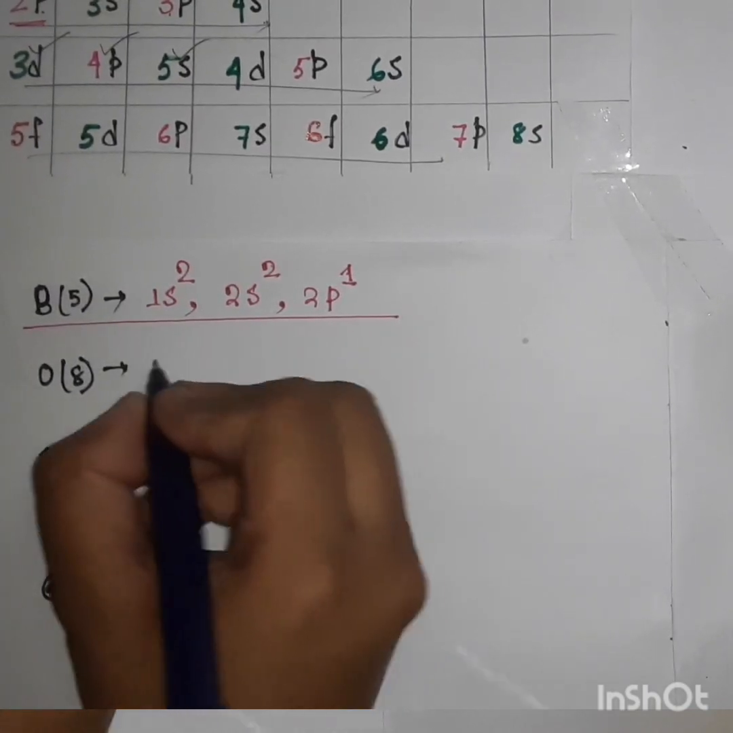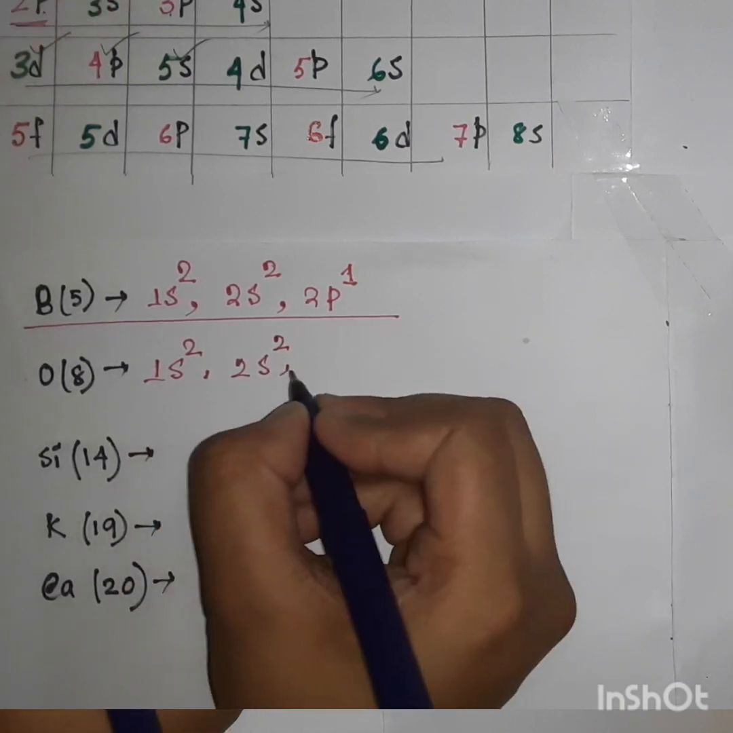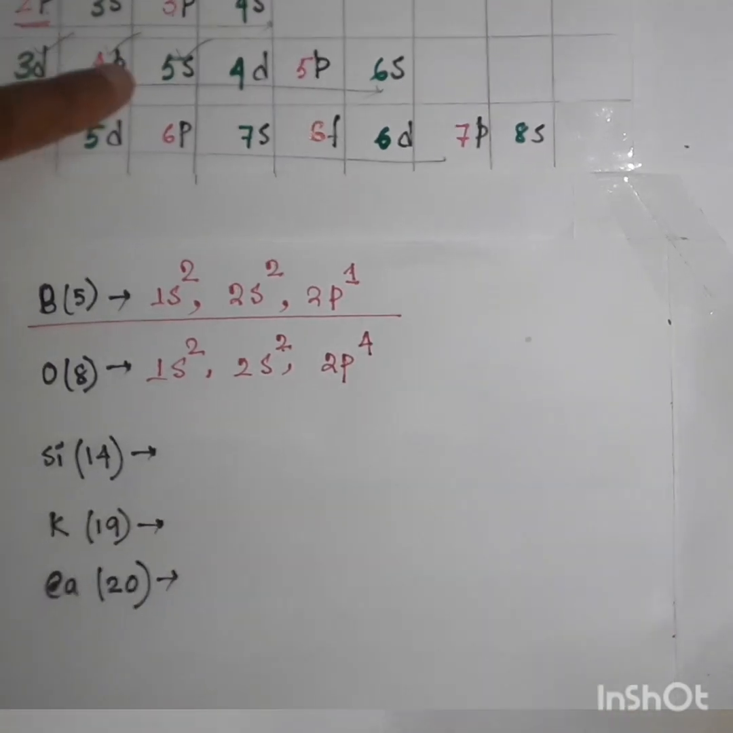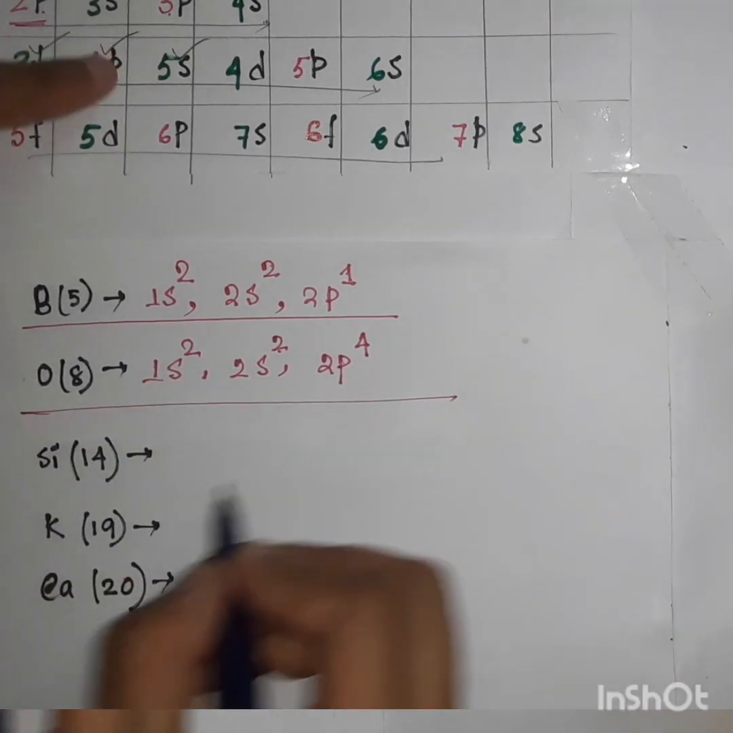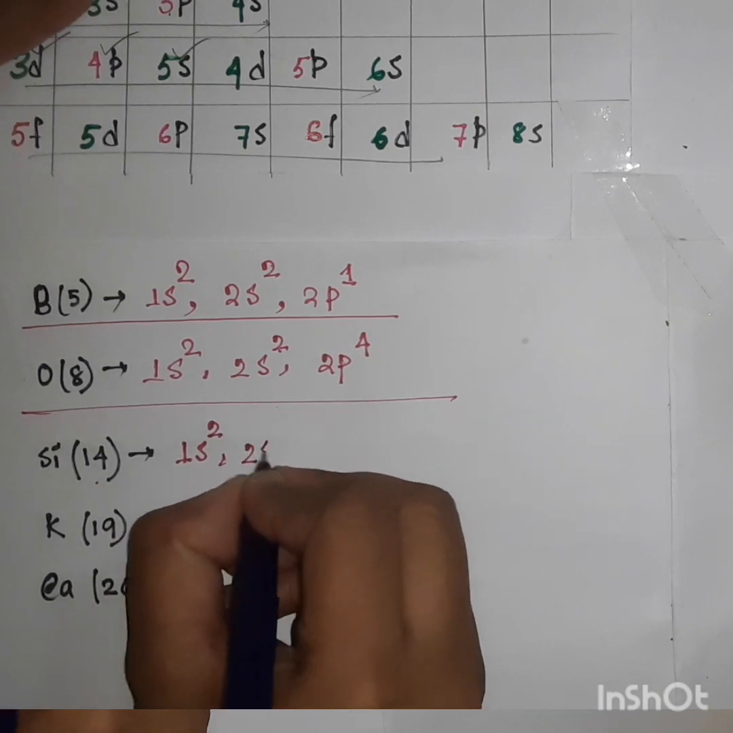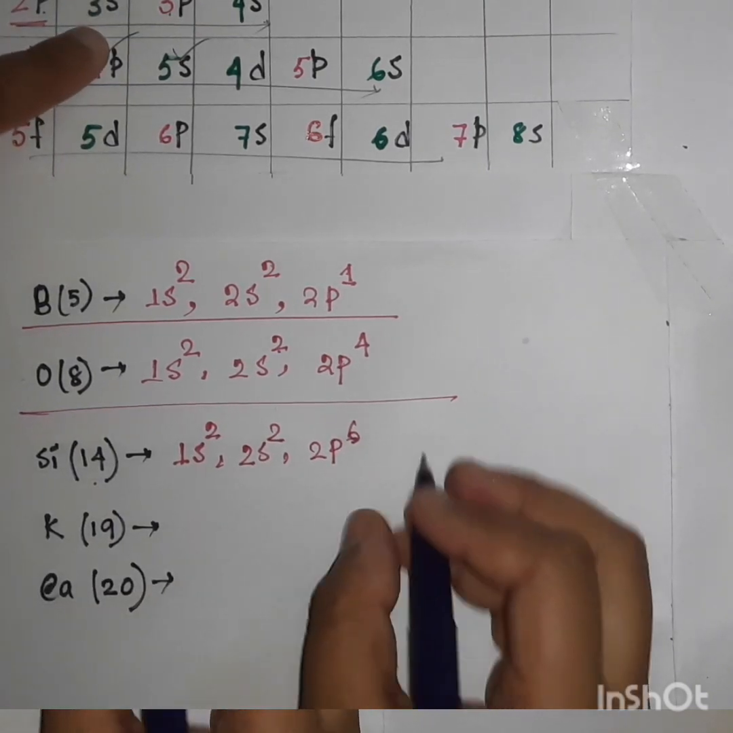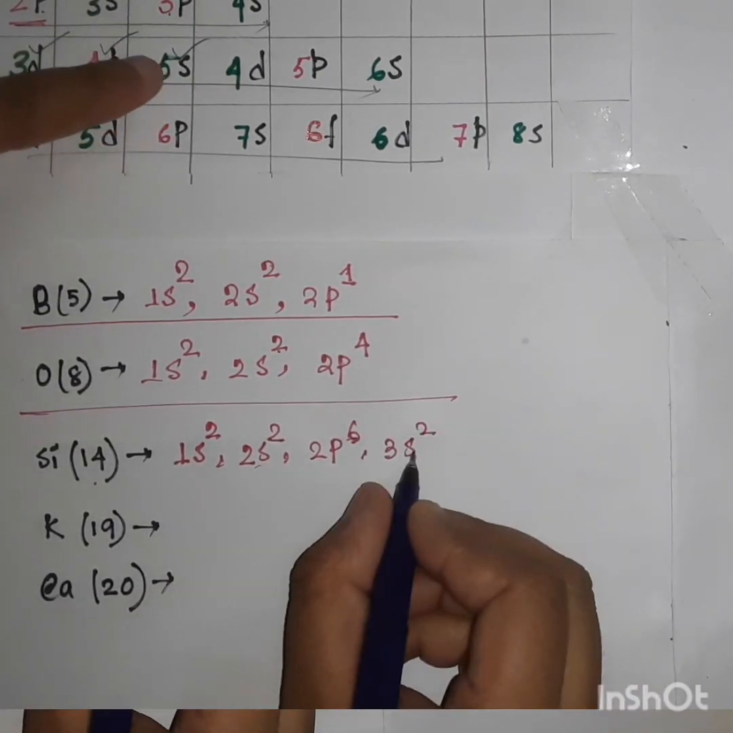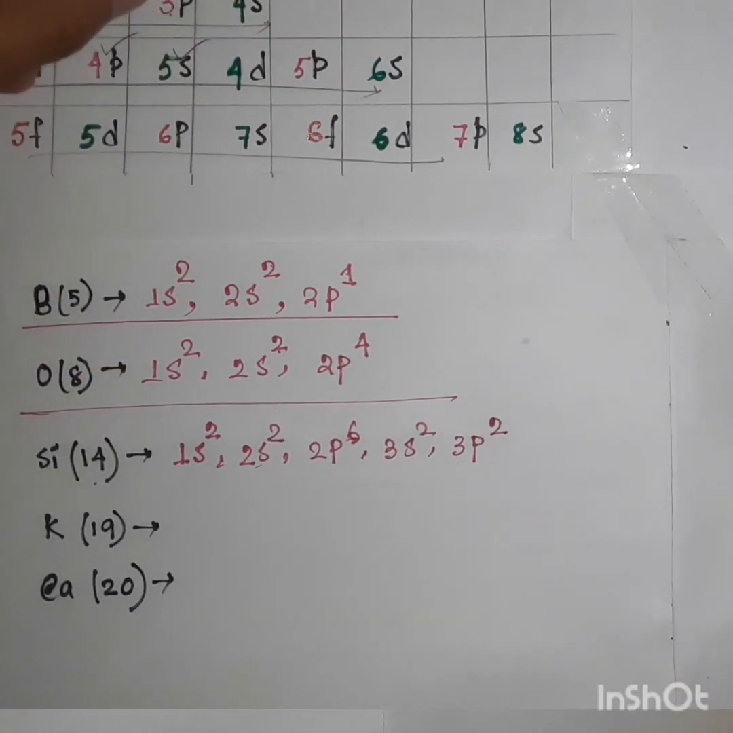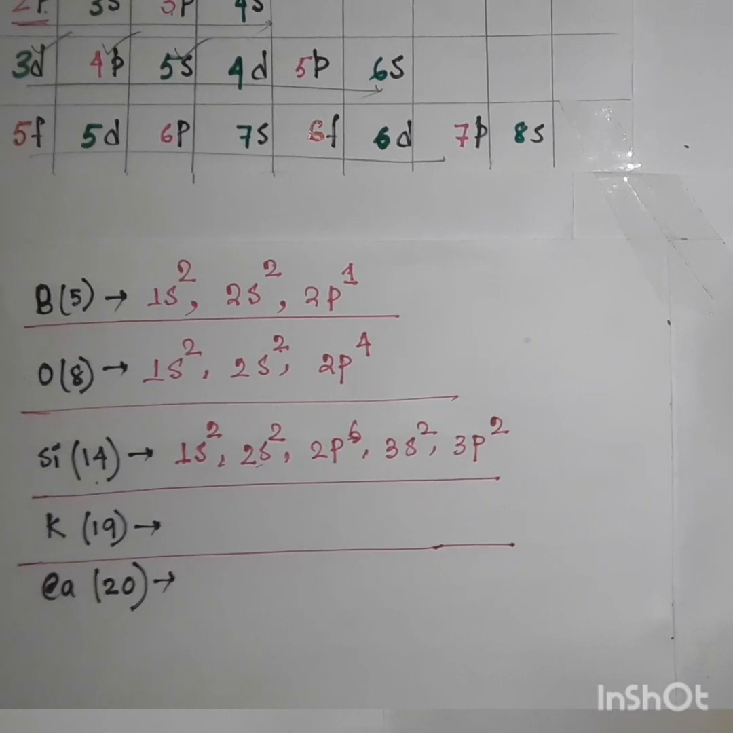Next, oxygen 8: 1s2, next 2s2, then 4 electrons are already done and 4 electrons are left, so 2p4, and 8 electrons are completed. Next for silicon 14: 1s2, 2s2, 2p6, and 10 electrons are completed. Next 3s2, so 12 electrons are completed. Then 3p, how many electrons are left? 2, so 3p2.